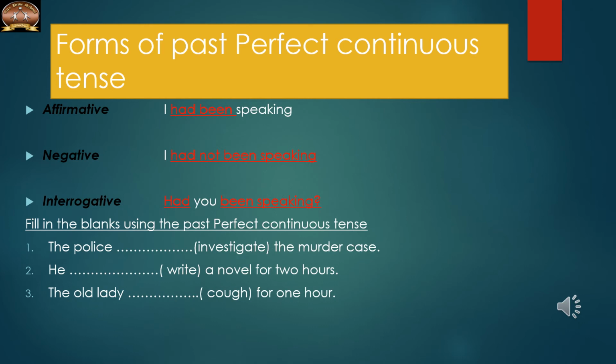If the same thing is said like, the old lady was coughing when he entered the room, here I have used past continuous, because I just wanted to show there are two actions, and that action is not interrupted by my entry.